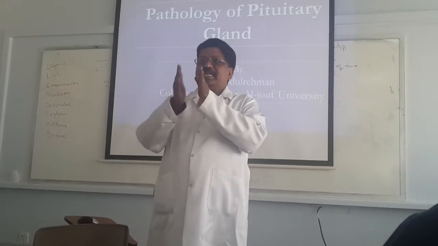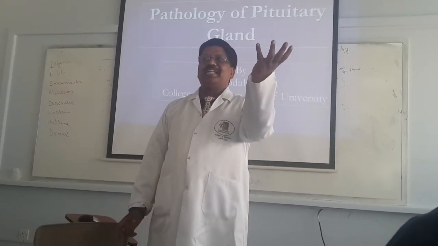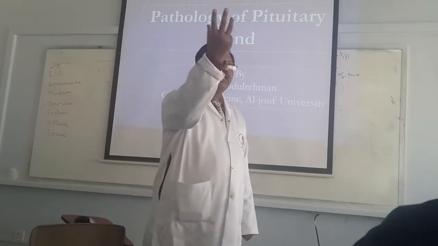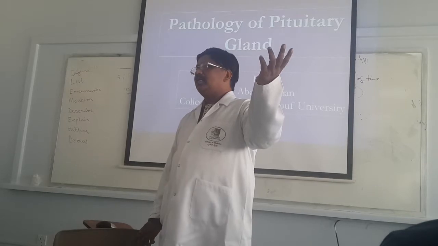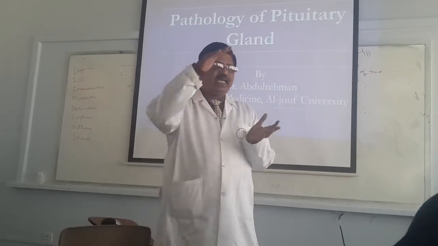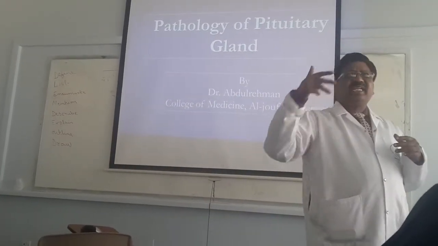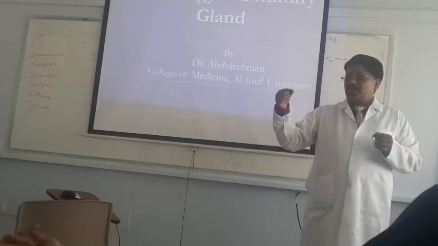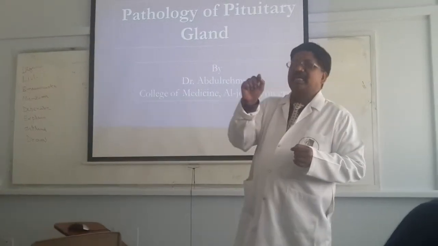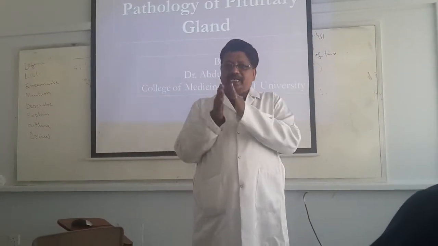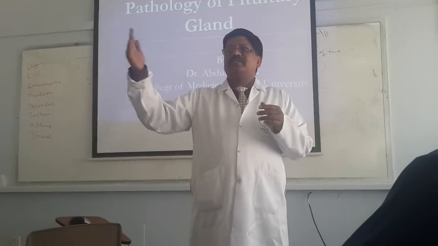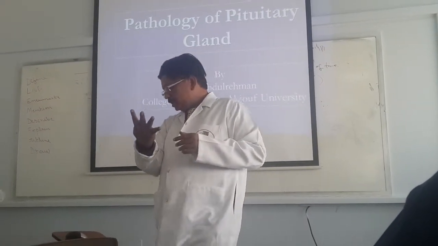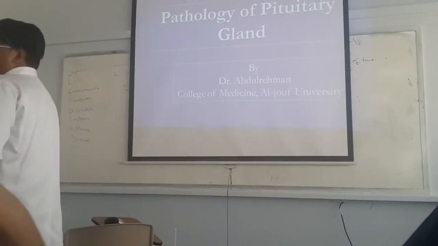By anatomic division, it is divided into two parts: one is the anterior pituitary, another one is the posterior pituitary. Anterior pituitary is called adenohypophysis and posterior pituitary is called neurohypophysis. The anterior pituitary is divided into three types of cells, depending upon the staining characters, using hematoxylin and eosin: chromophils with acidophilic granules, chromophils with basophilic granules, and chromophobe cells without visible granules.